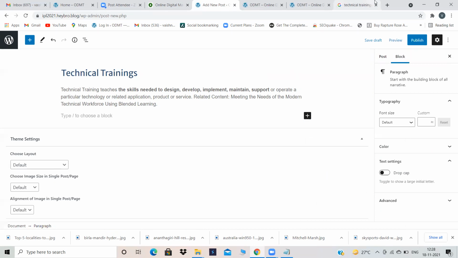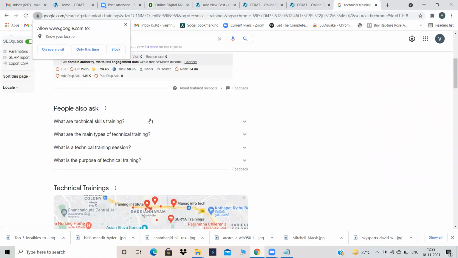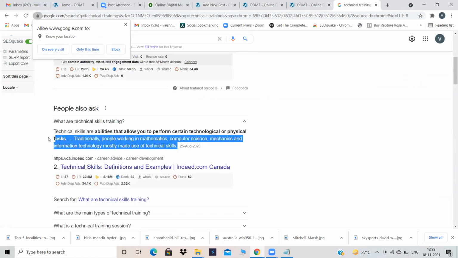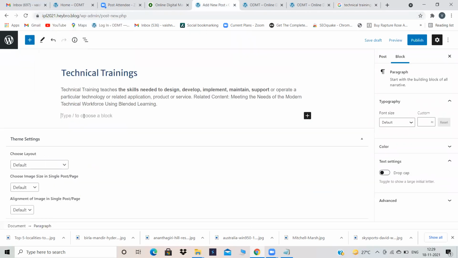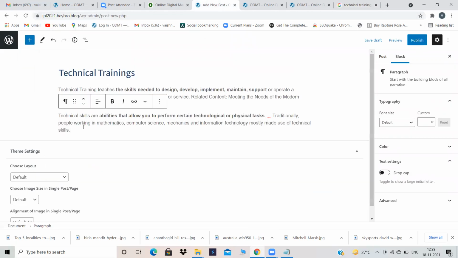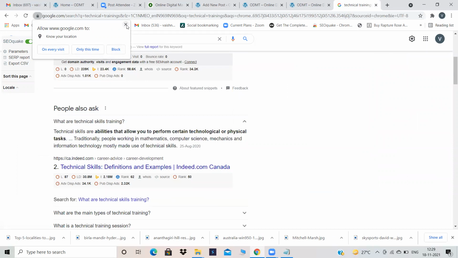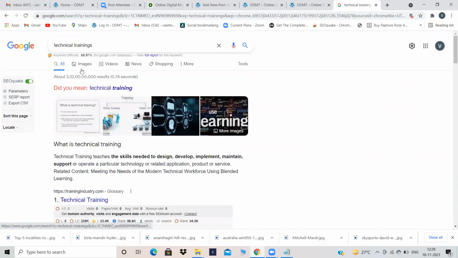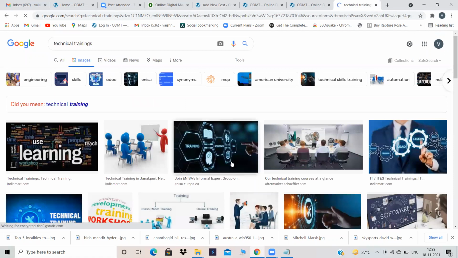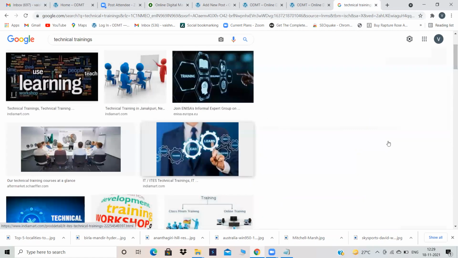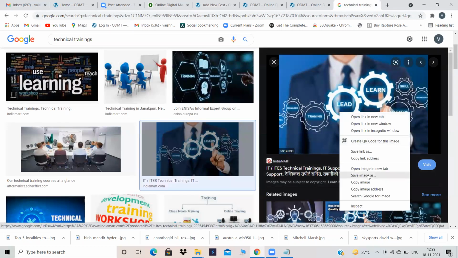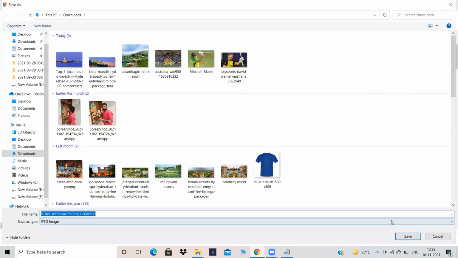Should I take some from here? Technical skills training, something is there over here. I'm just taking. Don't copy directly. Just copy it in Notepad, then you copy from Notepad. Okay. And one more content. Shall I add an image so that it looks good? Yes, we can. Okay. I'm adding some image. I don't think IndiaMart allows to take their images, but let's see.